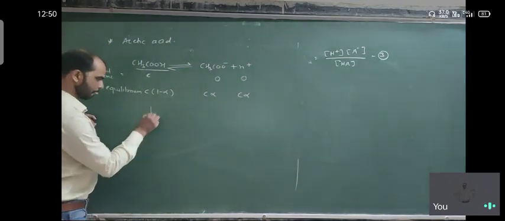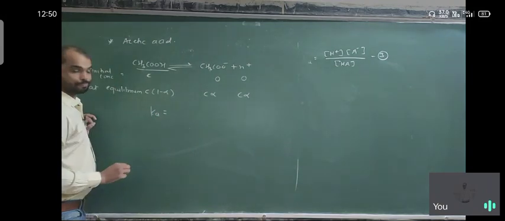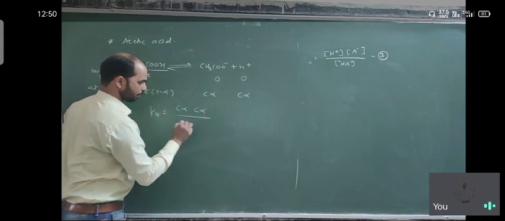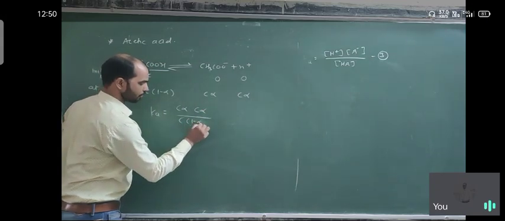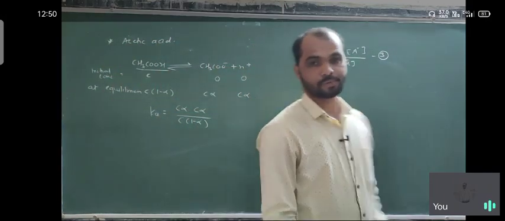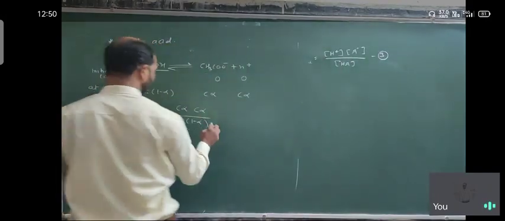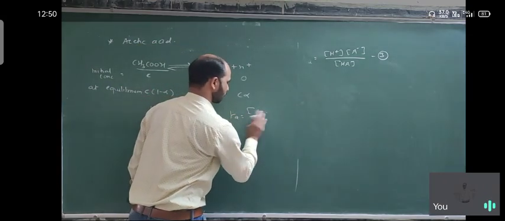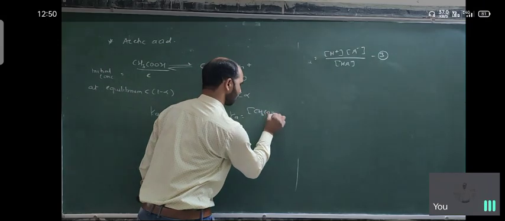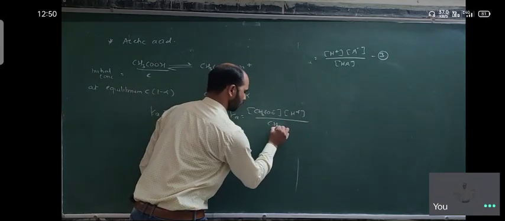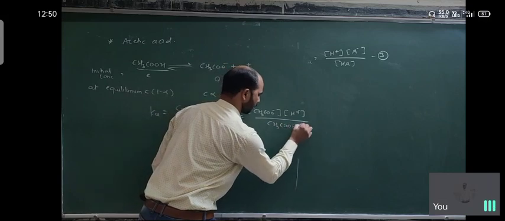So here Ka is equal to C alpha into C alpha upon C into 1 minus alpha. K is equal to CH3COO minus into H plus upon CH3COOH.